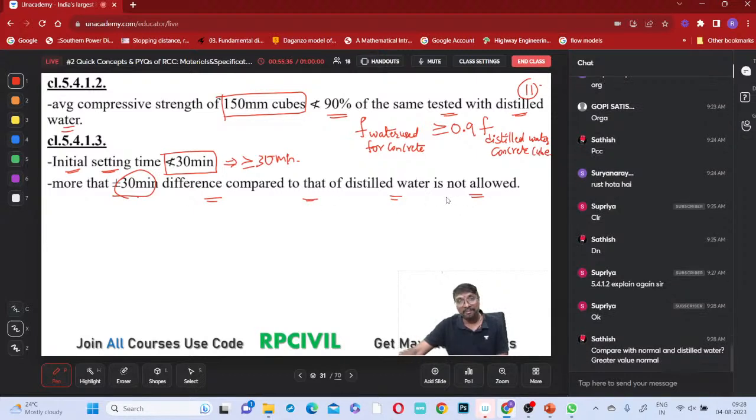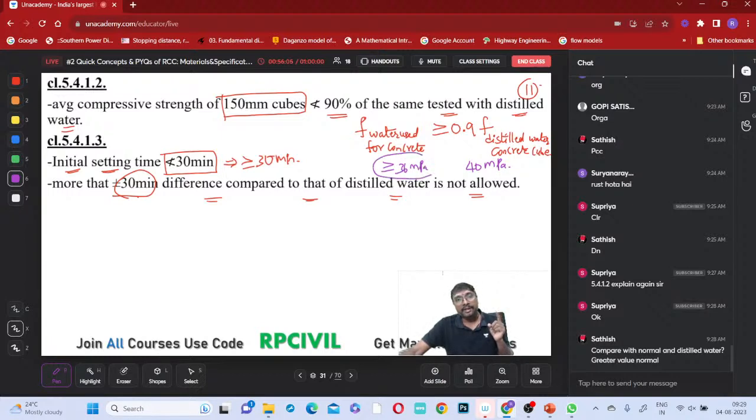And at the same time, it should be greater than or equal to that one, right? If it is lesser than 90% of this. Suppose using distilled water you are getting 40 MPa, and if you want to use this water, that water must give concrete strength greater than or equal to 36 MPa. Then only we can use that water.